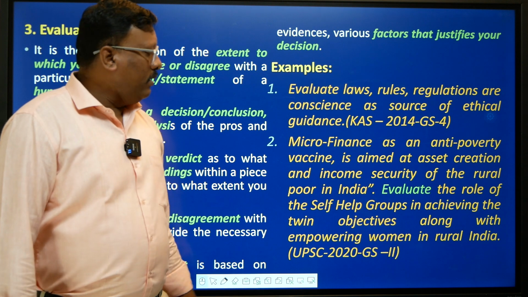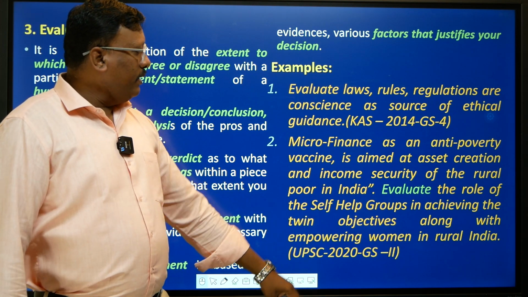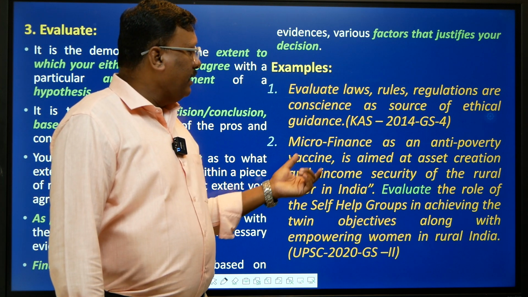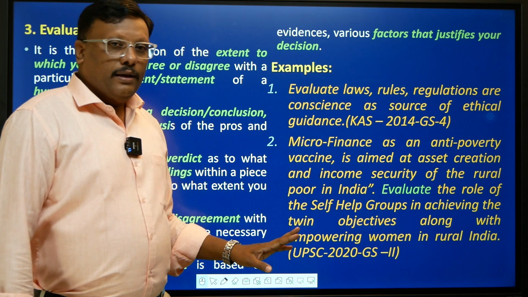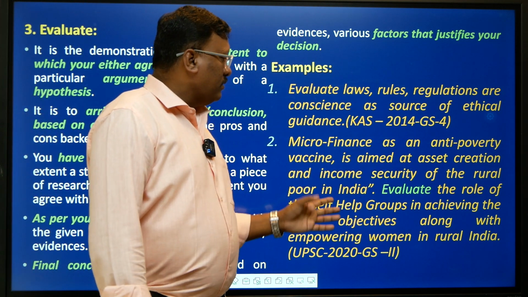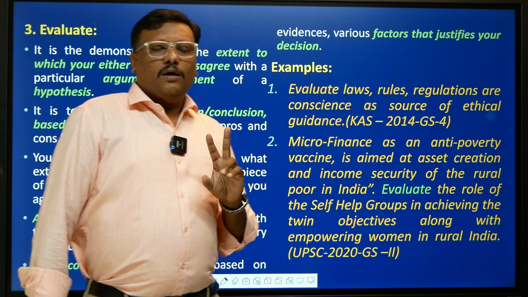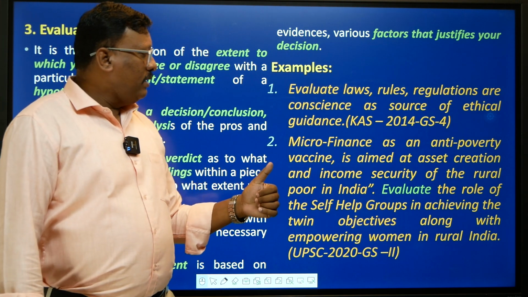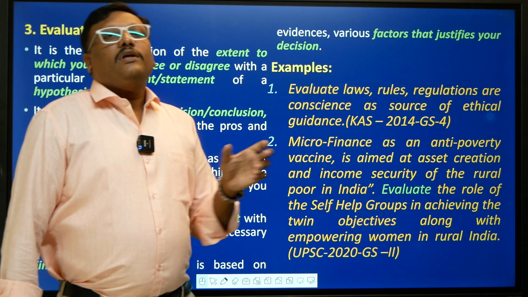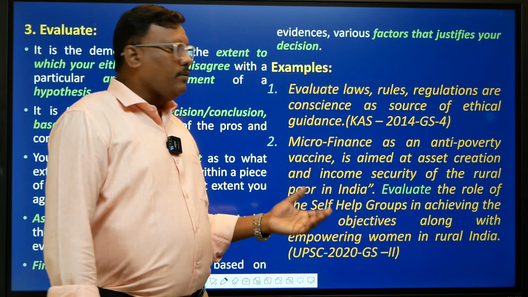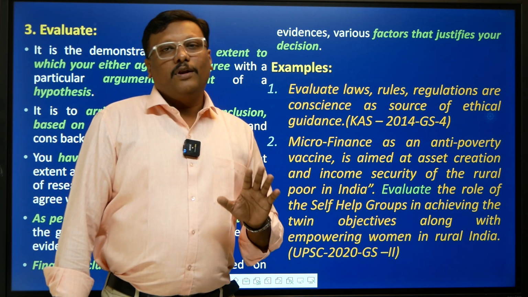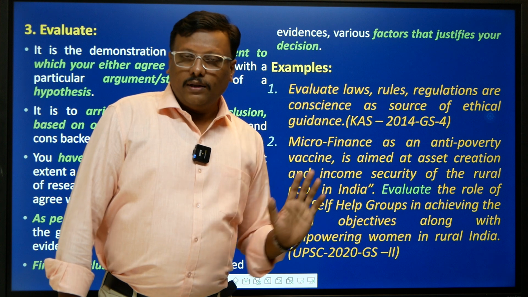Same thing goes for another UPSC question from 2020. Microfinance as an anti-poverty vaccine is aimed at asset creation and income security of the rural poor in India. Evaluate. Now the concept is the role of microfinance. Obviously we have two issues: one is poverty and second is income insecurity. So how can it be cured? It can be cured by providing microfinance. And who is going to provide this microfinance? The self-help groups who are there in the rural areas.